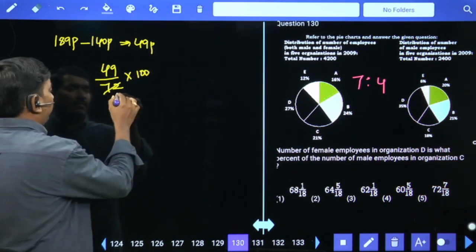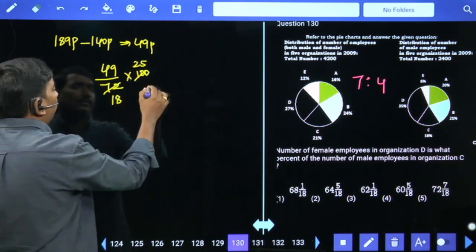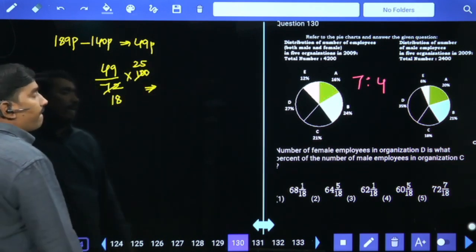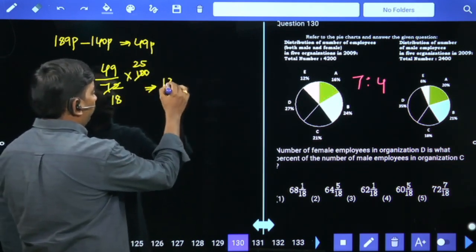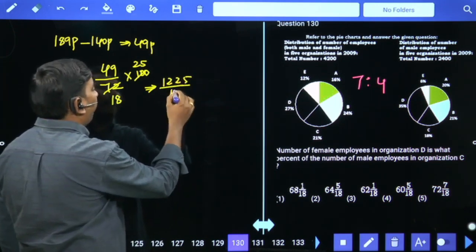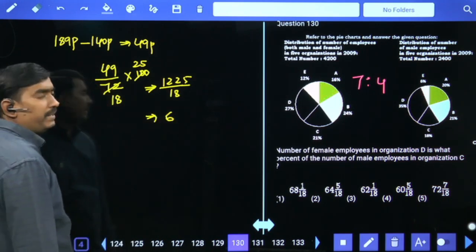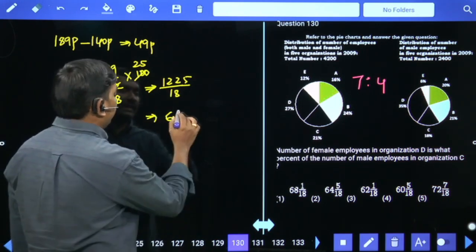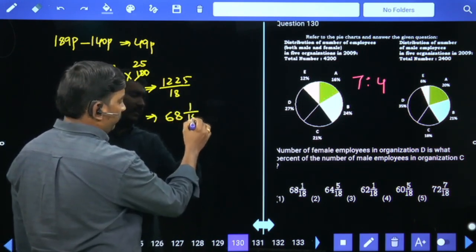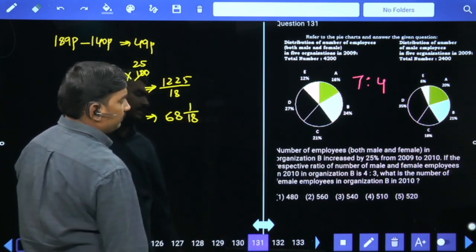4 18s are, 4 25s are... 1250 minus 25, 1225 by 18. 18 6s are 108, remaining 145. 18 8s are 144, 68 1 by 18. First option is your answer.